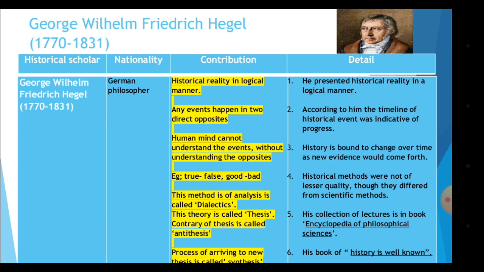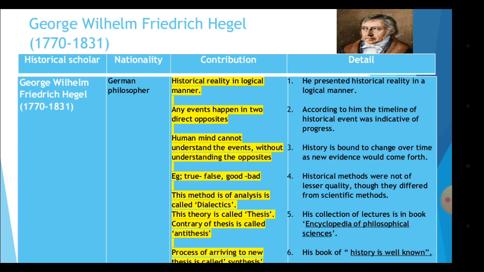Coming to George Wilhelm Friedrich Hegel, 1770-1831. He was a German philosopher. Historical reality is in a logical manner. So he said we need to give historical reality a logical output. Any event happens with two direct opposites.